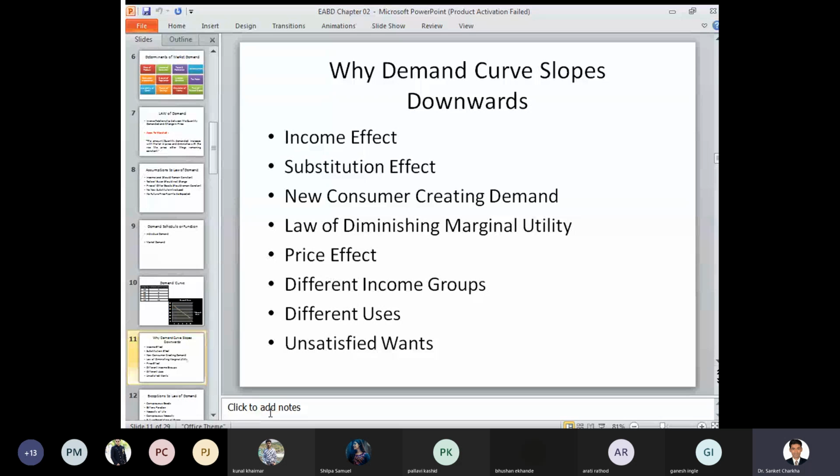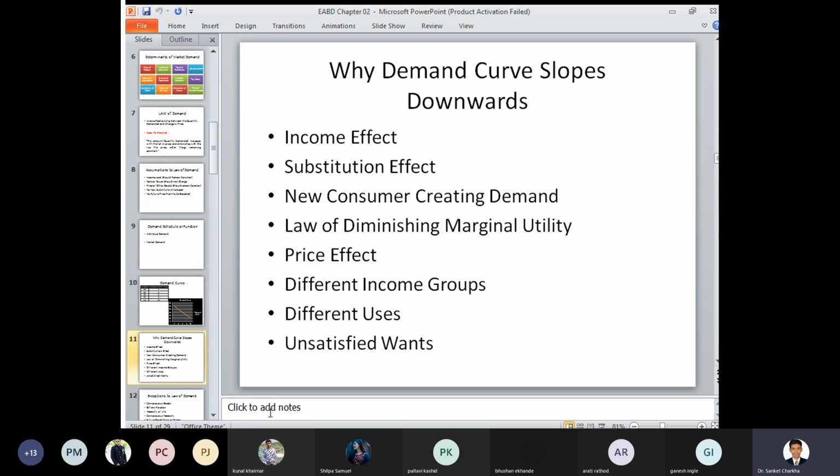Different income groups: every person has a different income, so the demand curve also has a different perspective with respect to the change in the standard of living. A person with an income level of rupees 2 lakh, a person with 6 lakhs, a person with 20 lakhs, 50 lakhs, and so on. If your income level changes, accordingly your consumption pattern, your demand for that particular product also changes.